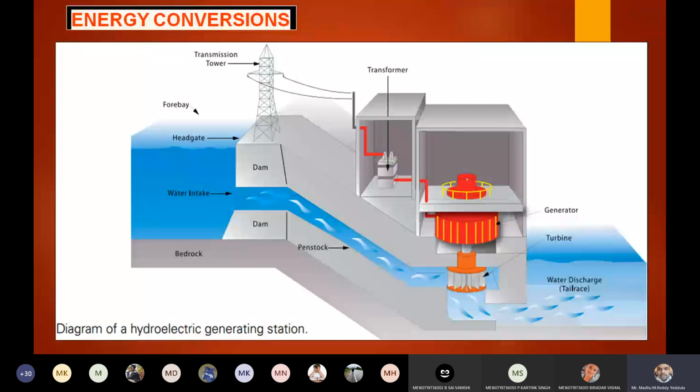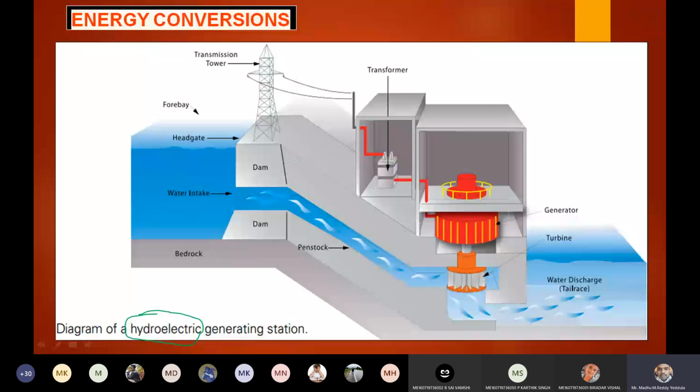Okay, now you can see here. This can be erected near dams only. Wherever water sources are there, we can use hydroelectric stations. For example, in Srisailam we have a hydroelectric station. By using water energy, we are converting the water power into electric power. So first, for the construction, you require a dam.